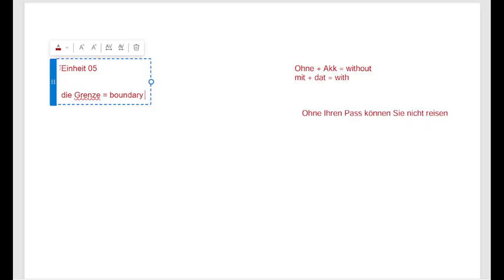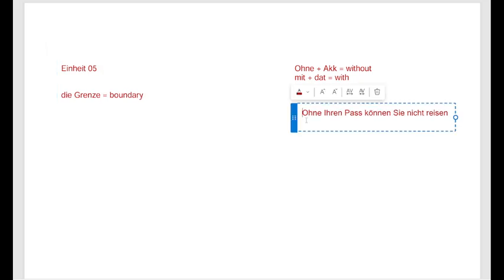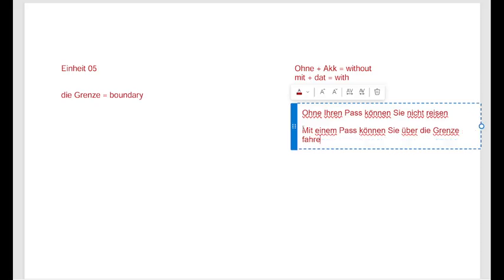If you are traveling, you are supposed to cross something. If you have got the pass, mit einem Pass können Sie über die Grenze, you can go beyond the boundary. You can travel beyond the boundary.